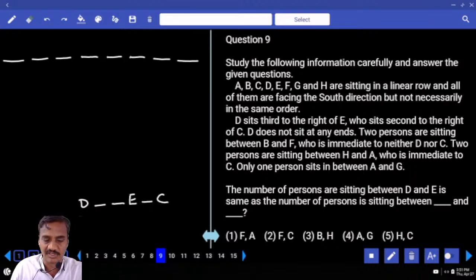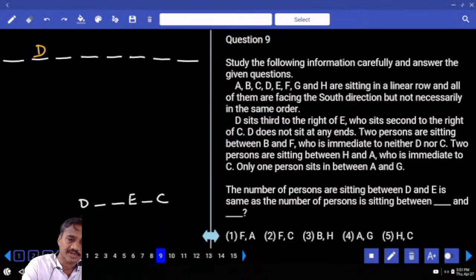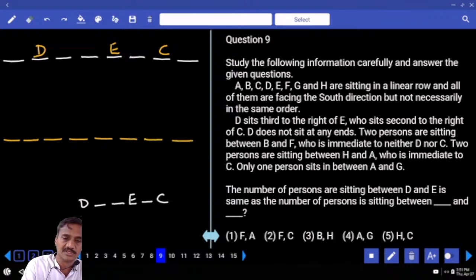E sits second. How many are there? 6 people are there. D does not sit at any one of the extreme ends. How many possibilities do we have? 2 possibilities. D is here. There are 2 persons in between D and E, and there is 1 person between E and C. That is one possibility. And then the second one, 4, 5, 6, 7, 8. Now D is at the second place. Now D is at the third place. There are 2. E is here and C will be here.